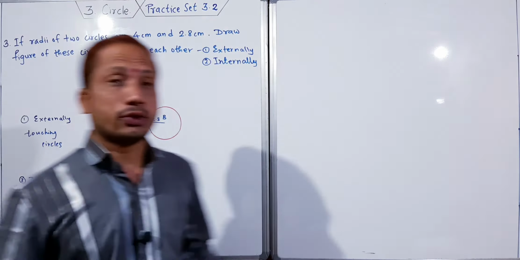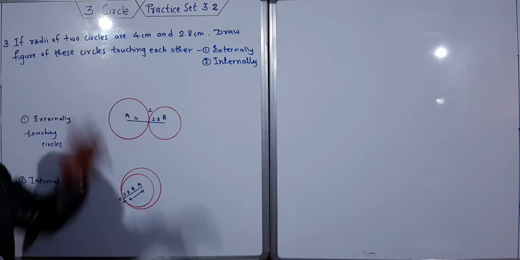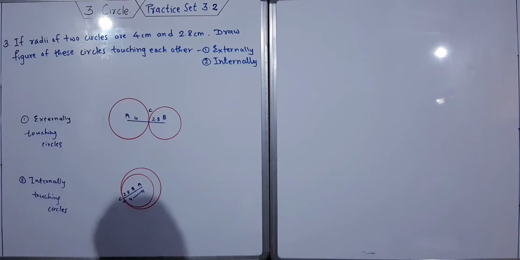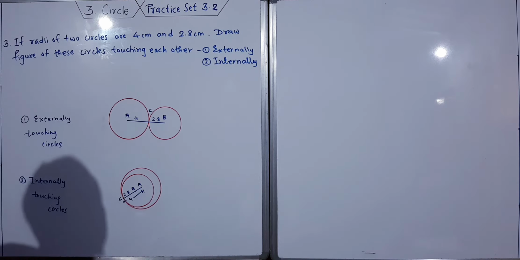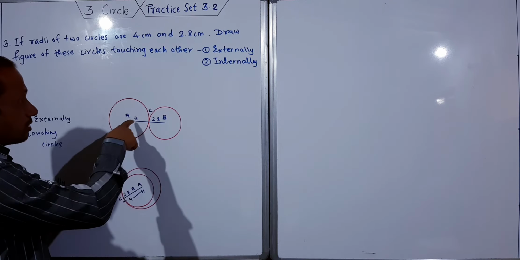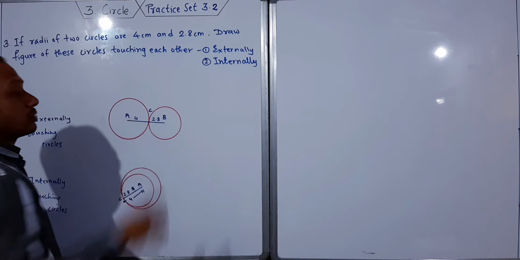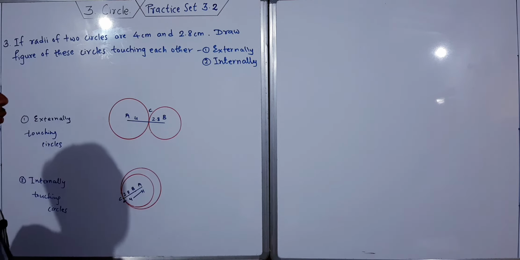So next question is there. If radii of two circles are 4 centimeter and 2.8 centimeter, draw a figure of these circles touching each other externally and internally. So just use your compass. This is the bigger size circle. It has the 4 centimeters radius, and it is a smaller size circle which has the 2.8 centimeter radius.